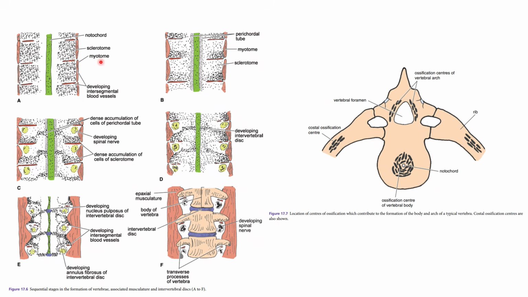Sorry, for the musculoskeletal, no? The myotome will eventually turn into your epaxial musculature, while your sclerotome will eventually turn into the actual bone part, your vertebra. Okay? And you can see that in these irregularly shaped bones, you would have your centers of ossification. Okay?